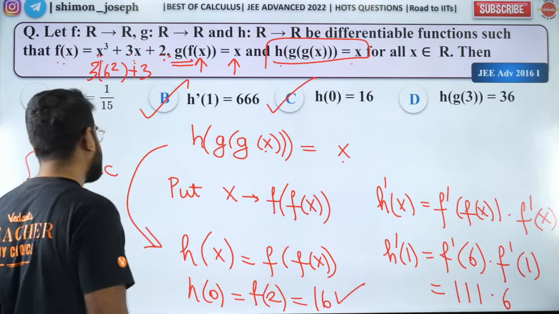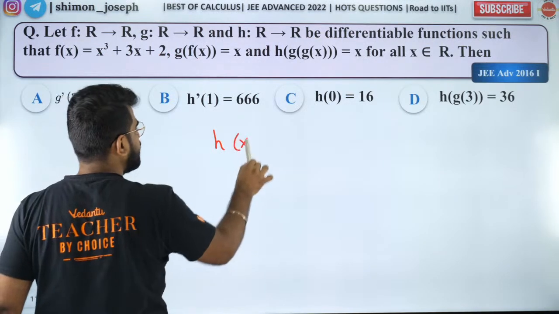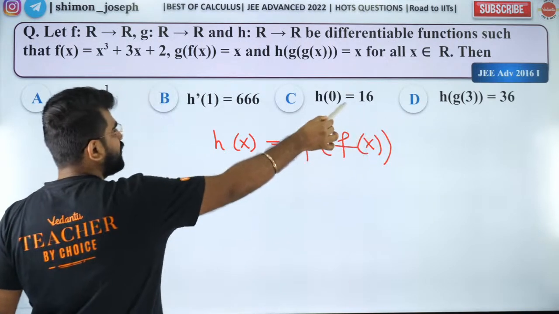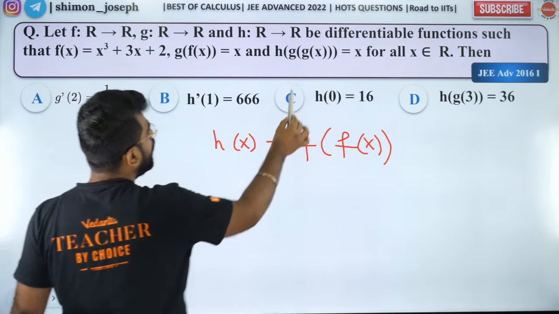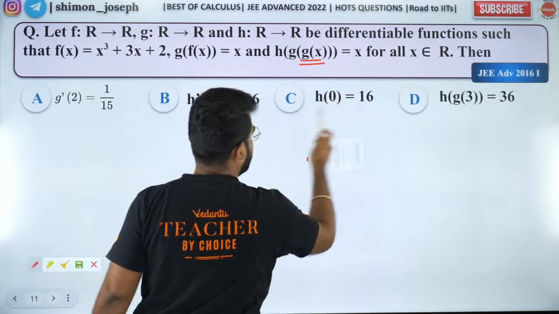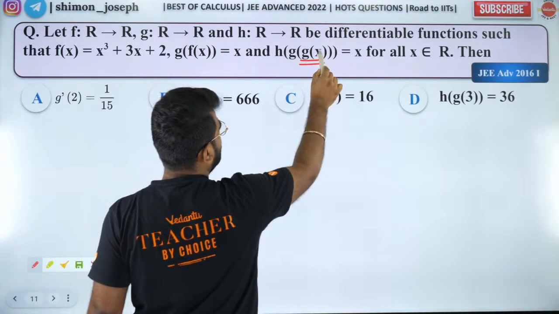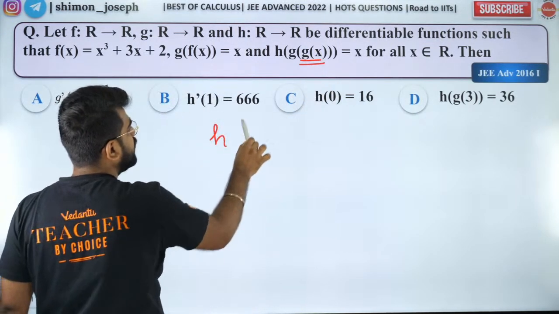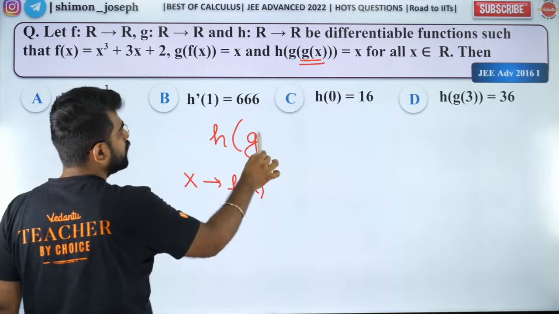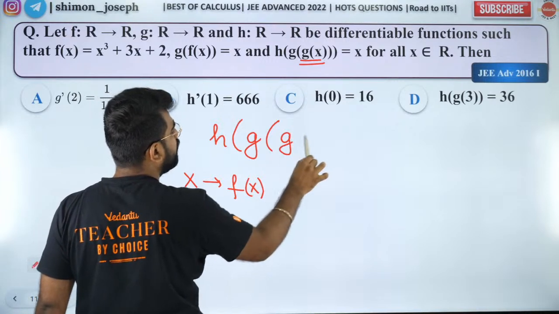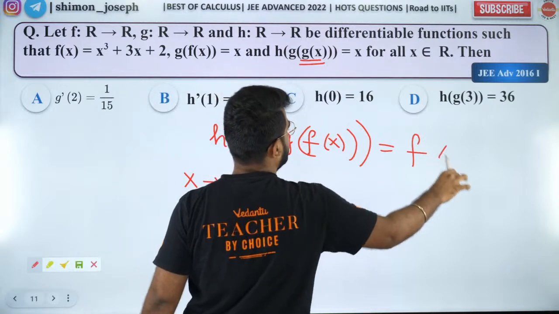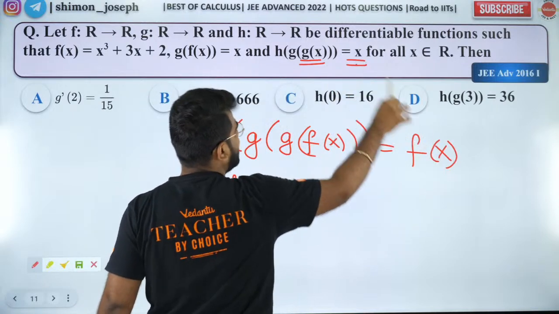Now let's look at the last question. So I know that h of x is equal to f of x. Now we want h of g of 3. So I will put f of x in the place of x. If I am doing x as f of x, it will become h of g of f of x. That is equal to f of x because I am replacing x with f of x.